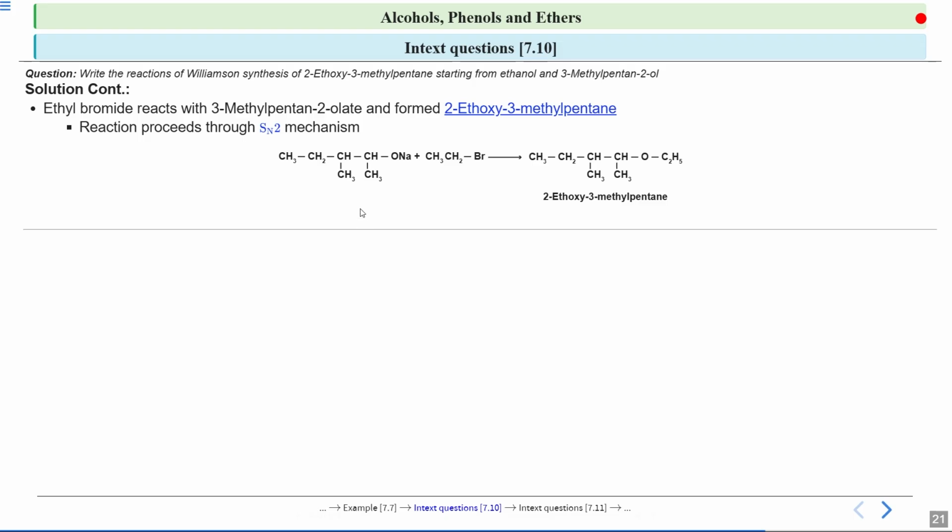So your ether will be formed. When this oxygen attacks the carbon of CH3CH2, the bromine will be eliminated, forming NaBr, and the ether is formed. So this proceeded by the SN2 mechanism. We have a primary halide and we have this alkoxide over here.